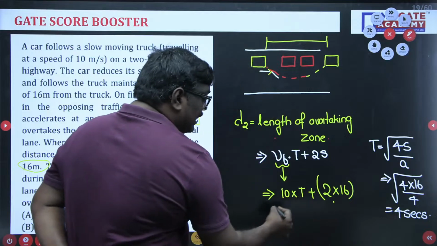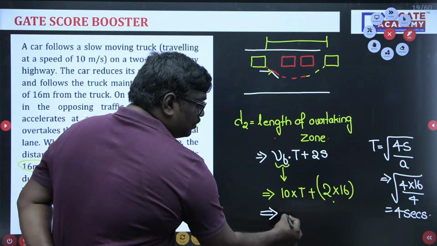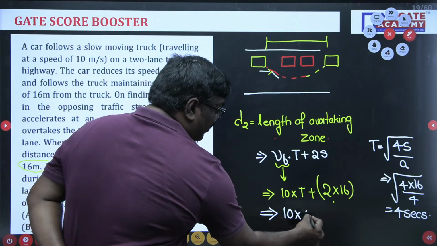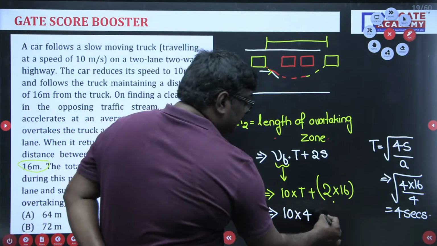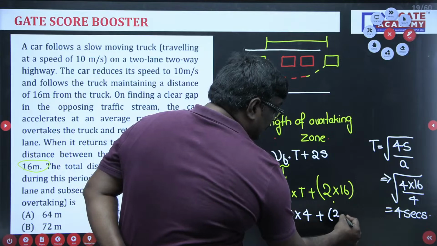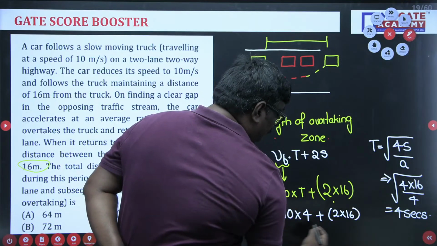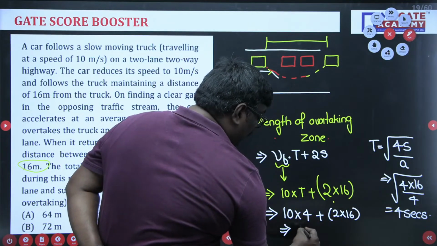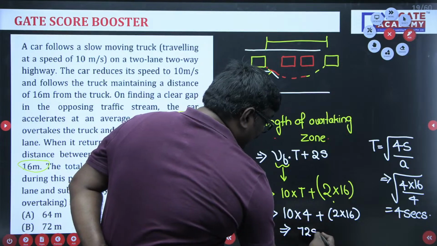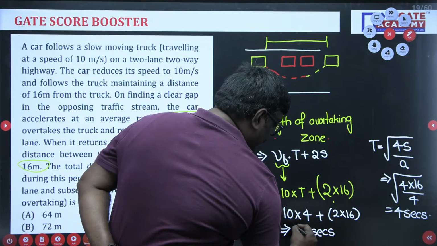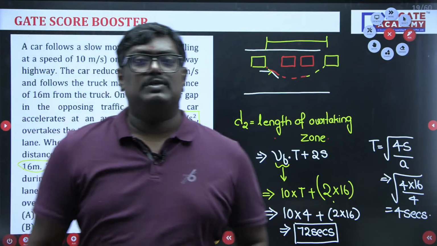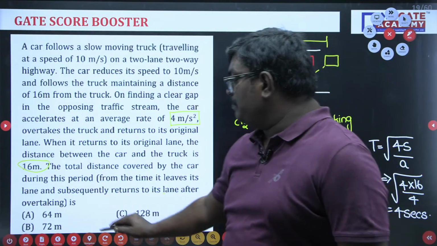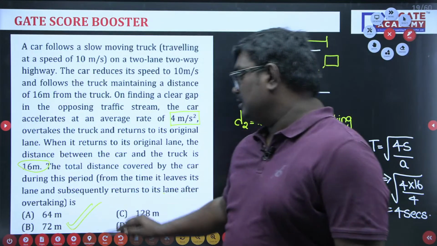If I plug in the value of 4 in the place of T, 10 into 4 plus 2 into 16, that will be equal to 72. So that will be equal to how much, sir? 72 meters. So here option B is the right answer.